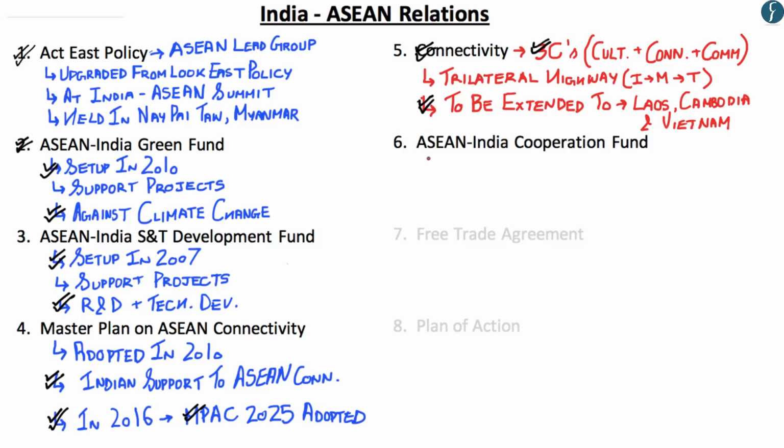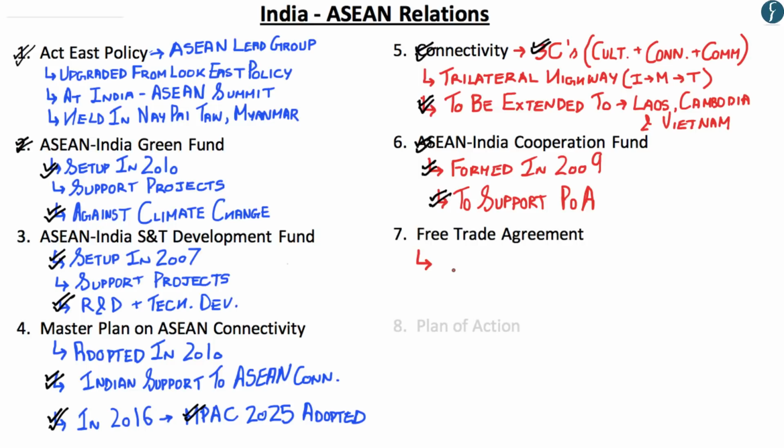Now the ASEAN-India Cooperation Fund was formed in the year 2009 and it was formed to support the implementation of the ASEAN-India Plan of Action. Now we would be understanding more about Plan of Action in the last point. So hopefully up till here you have understood as to when was the ASEAN-India Cooperation Fund formed and what is its main purpose. Now moving on to the next point.